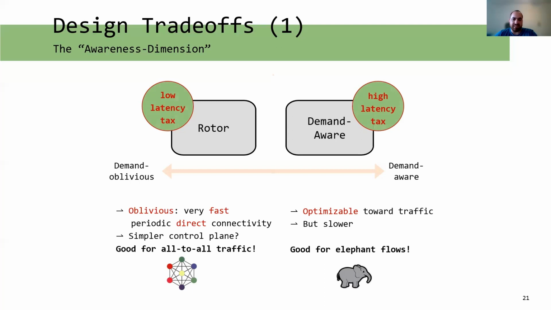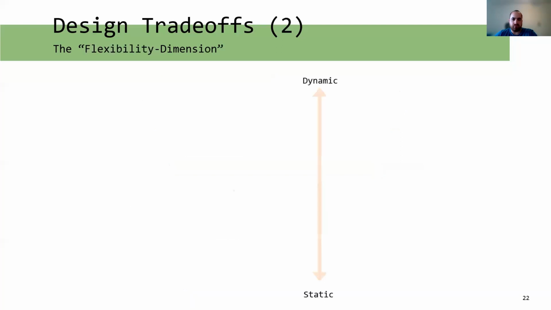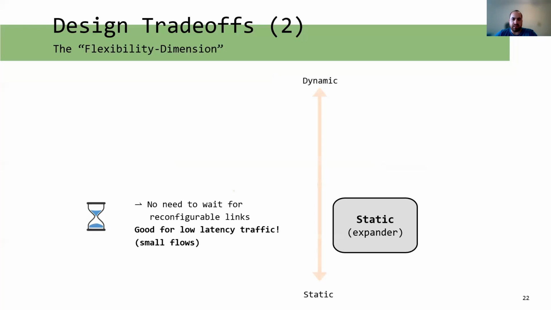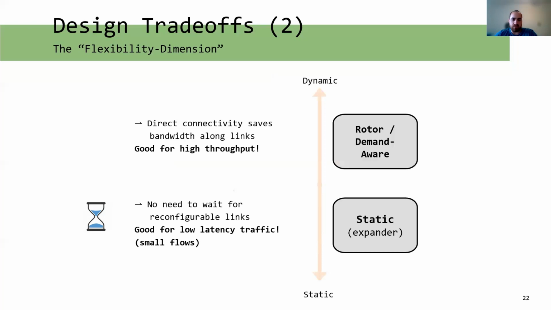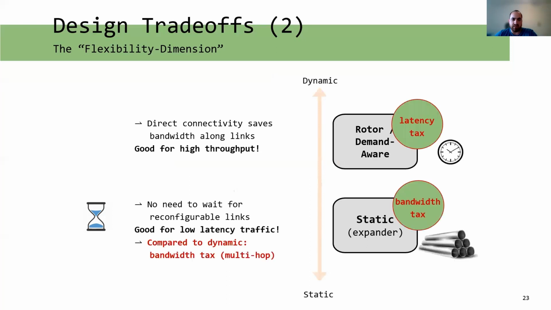What about the flexibility dimension of networks? Dynamic and static networks also have their own pros and cons. A static expander net is good for traffic that requires low latencies, since there is no need to wait for reconfigurations. While dynamic networks like RotorNet and demand-aware net are able to serve flows with high throughput due to their direct connectivity. We can say that in dynamic networks, we pay more latency tax, while in static networks, we pay with